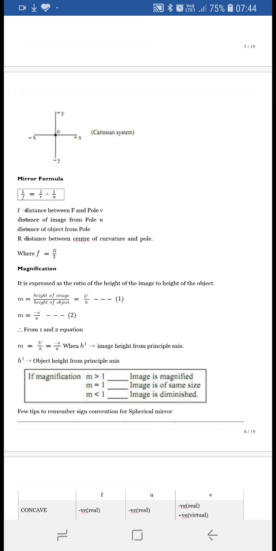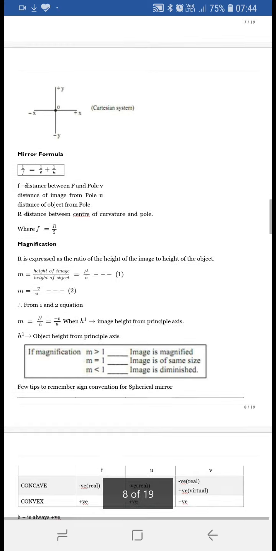Let the height of image be h dash and the height of object be h. So m is equal to h dash upon h. M is also equal to minus v upon u, where v is the image distance and u is the object distance. So from equations 1 and 2 you will get m is equal to h dash upon h is equal to minus v upon u.